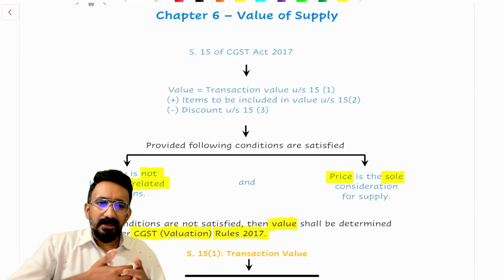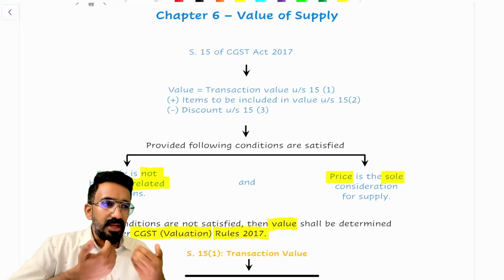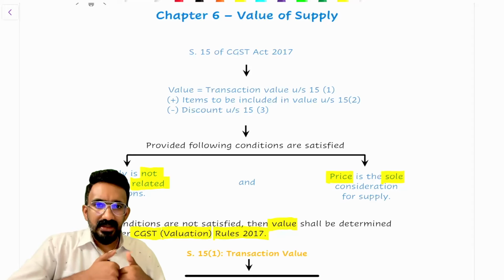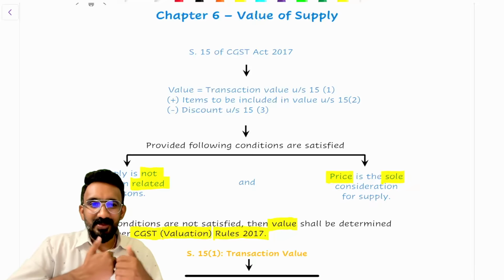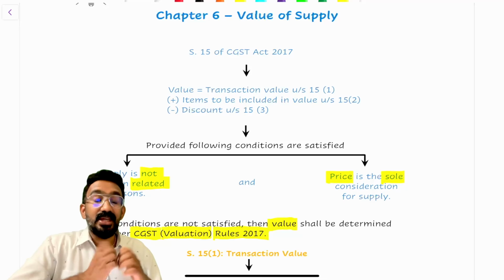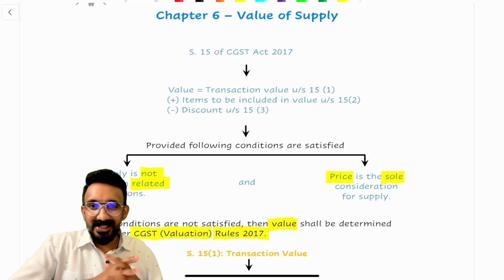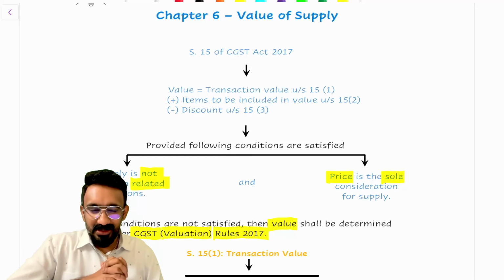This is one chapter that I'll be able to give you full clarity on. If you spare a session, I can at least make sure that all of you understood what is value, what the related circulars are, what the valuation rules are, and how this will be tested in the exam. This is where I have a little bit of confidence that if you spare some time, you would have some takeaway and say that, yeah, I've learned this. It was great to have this kind of session. That's my thought process. Let's see whether you are able to do that.